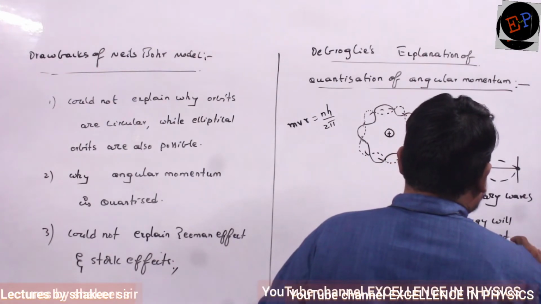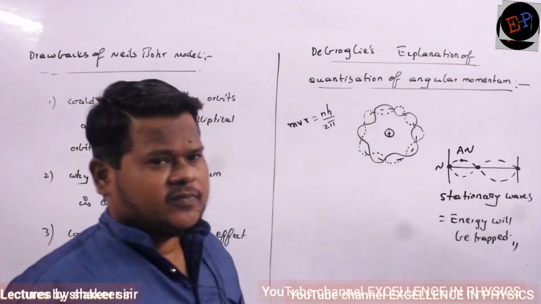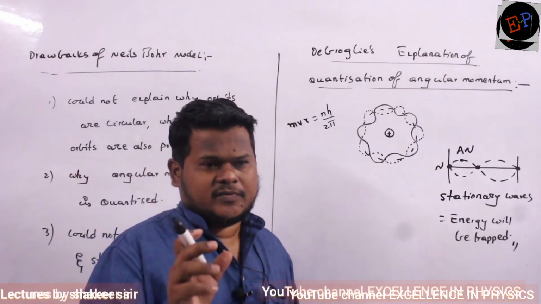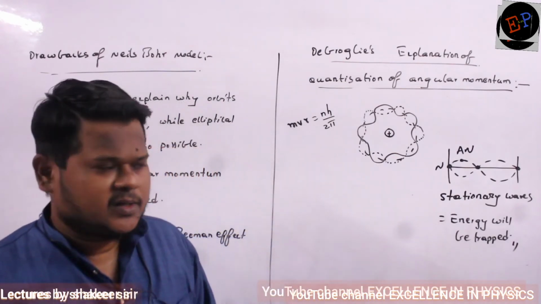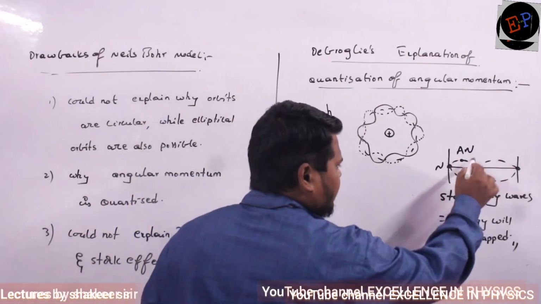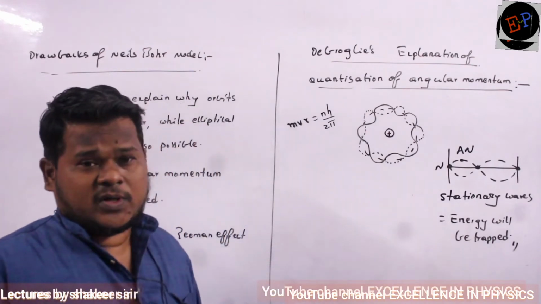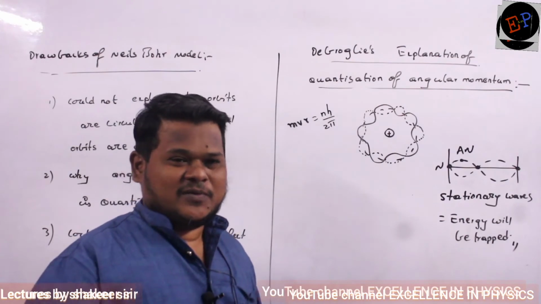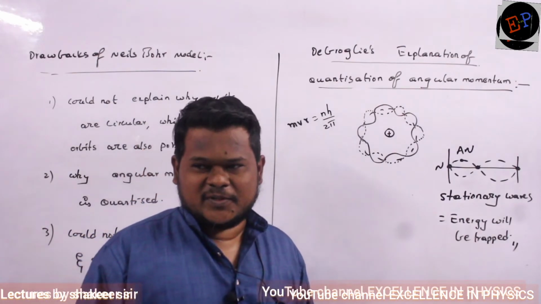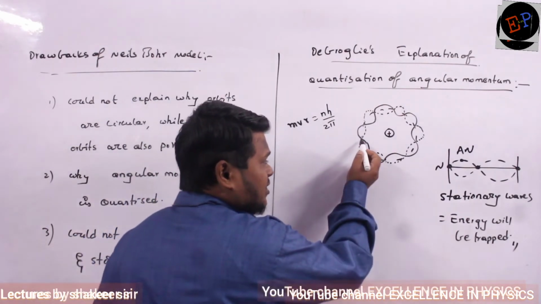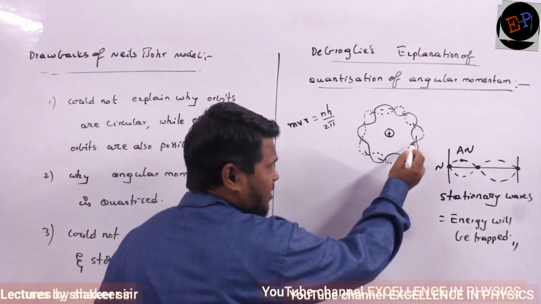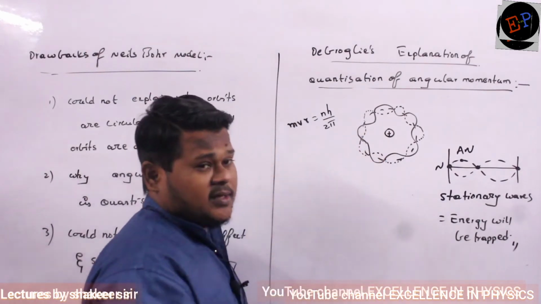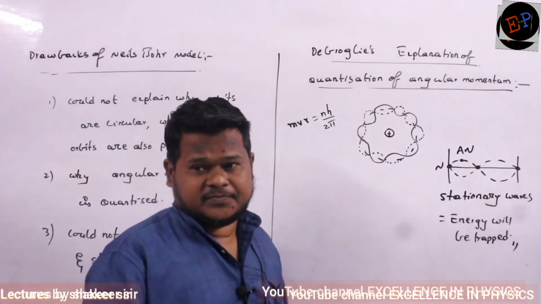Okay, so he said that these electrons also are revolving around the nucleus as if they are present in a stationary wave. So energy is trapped here. And here perfect wavelengths are present. 1.2 wavelength, 1.3 wavelength is not possible. Only one wavelength, 2 wavelengths, 3 wavelengths are possible. It means that wherever the electron starts, after completing its motion around this orbit, it should again reach the same point in the same phase and in the same position.